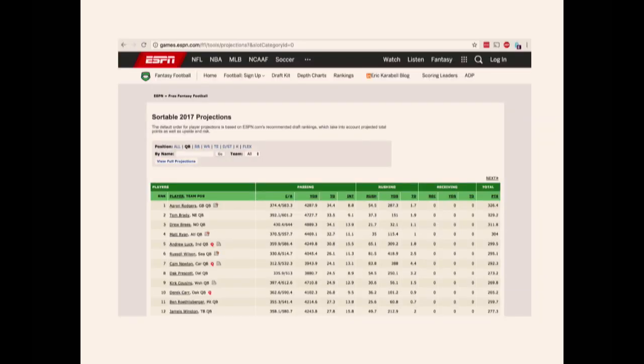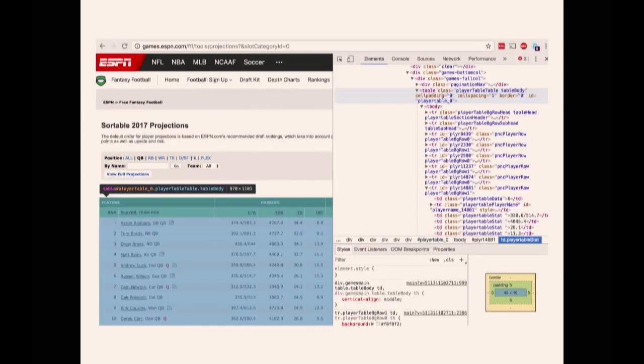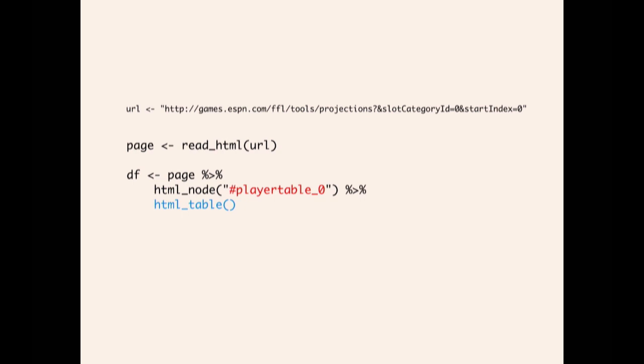So getting the data, you can go to espn.com and grab this nice table. Instead of using the selector gadget, you can just inspect element and see, okay, this is in player table _0. The flow looks very similar to what we did in the HSX example, but in this example, ESPN has formatted their data correctly, and it's in a table, so now you can call HTML table, which is really nice.